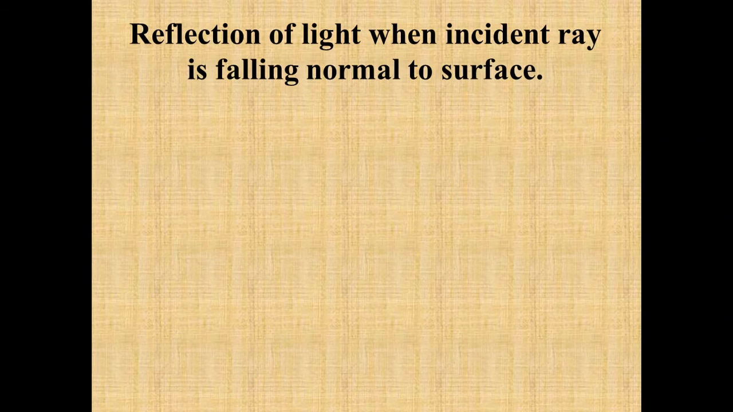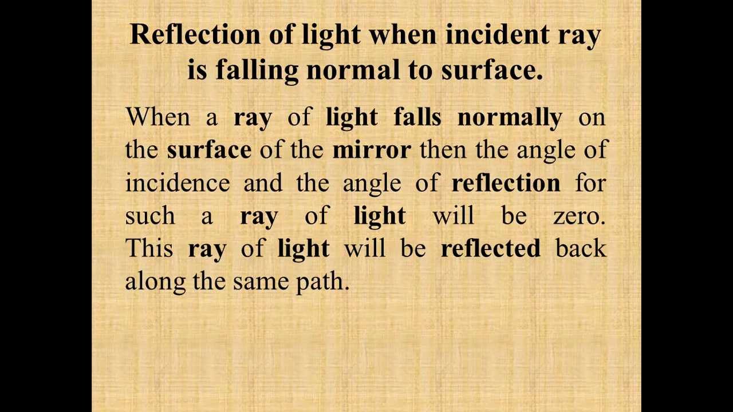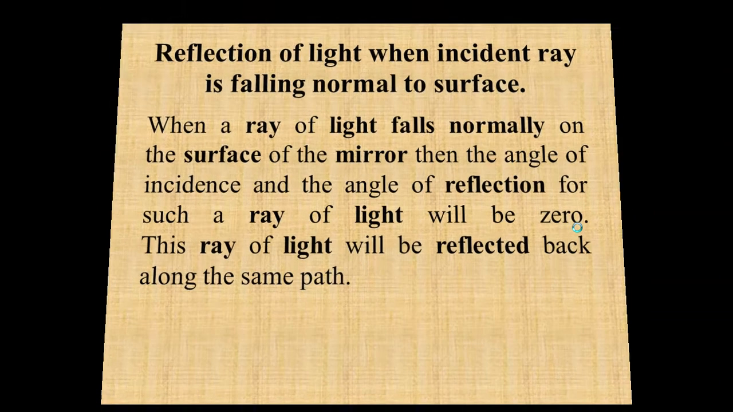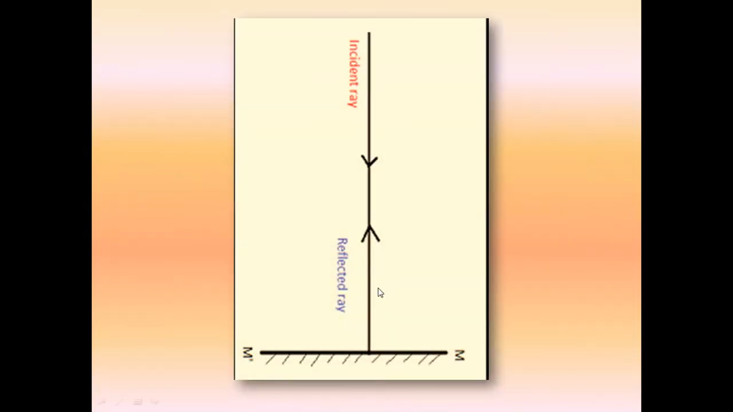Now what happens when the light is incident on the surface and is normal to the surface? Whenever a ray of light falls normally on the surface of the mirror, then the angle of incidence and angle of reflection for such a ray of light will be 0. That means the ray of light will reflect back along the same path. You can see in this figure, when the incident ray is normal to the surface, the reflected ray retraces the path of the incident ray. In this case the angle is 0 degrees with the normal, so the same angle will be made by the reflected ray along the normal.